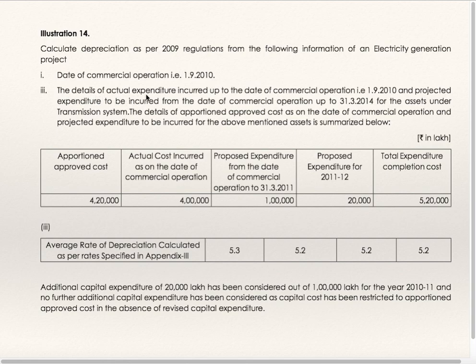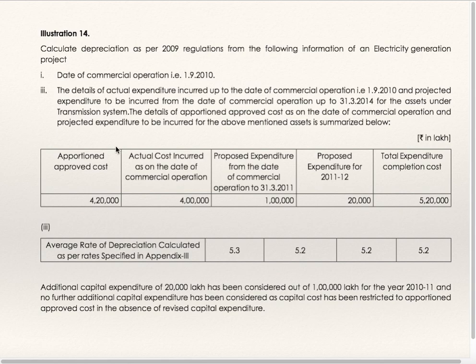The details of actual expenditure incurred up to the date of commercial operation, that is 1st September 10, and projected expenditure to be incurred from the date of commercial operation up to 31st March 14 for the asset under transmission system. The details of apportioned approved cost as on the date of commercial operation and projected expenditure to be incurred for the above mentioned asset is summarized below.